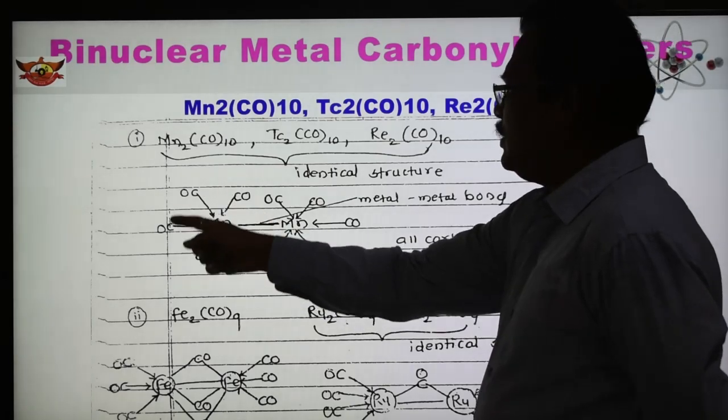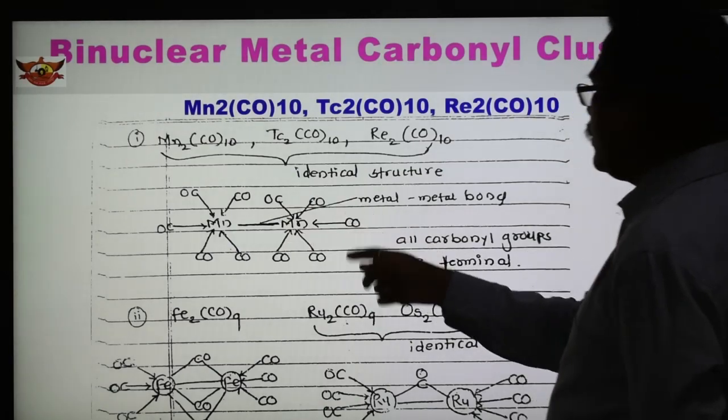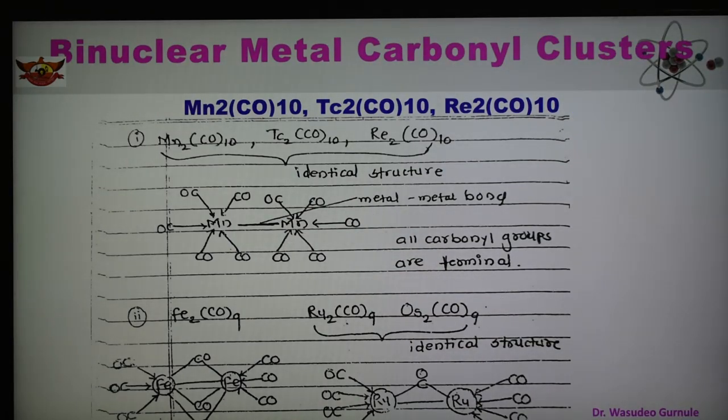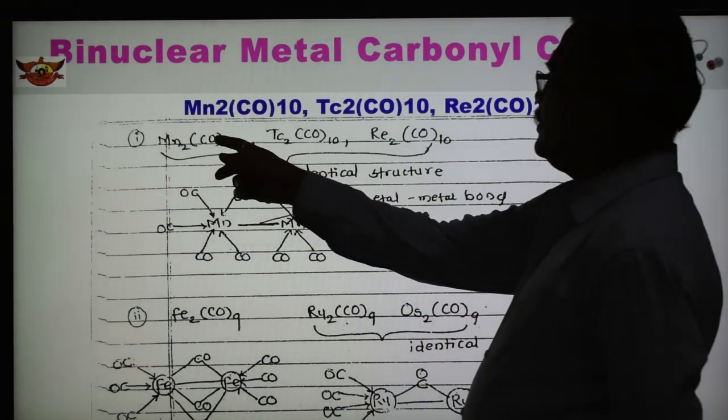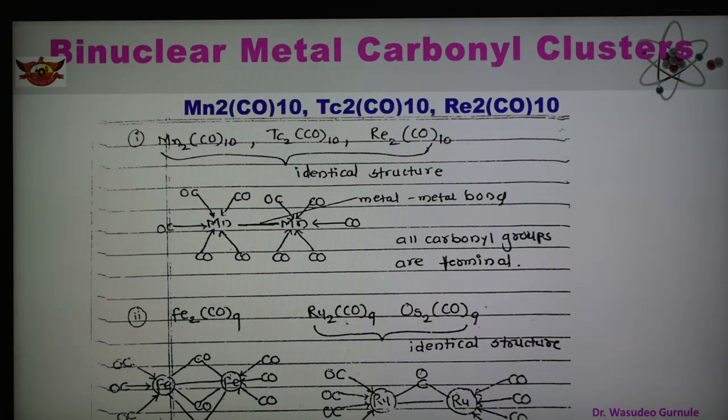Each metal has 5 terminal carbonyls. This metal also has 5 terminal carbonyls. In this way, the formula is Mn2(CO)10. In this Mn2(CO)10, all the carbonyl groups are terminal. No bridging carbonyl is there. All the carbonyls are terminal carbonyls.